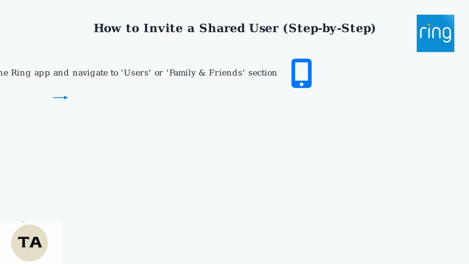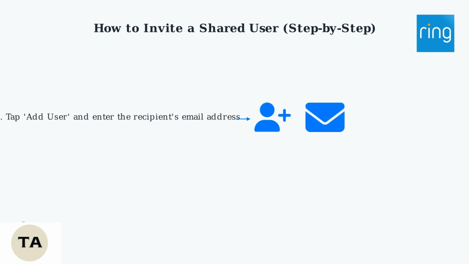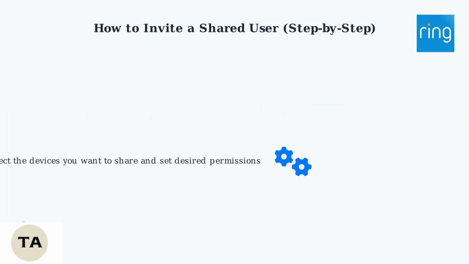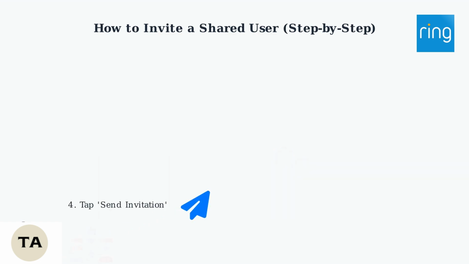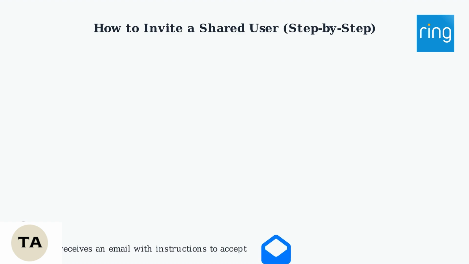To invite a shared user on Ring, start by opening the Ring app. Navigate to the Users or Family and Friends section in the app. Tap Add User and enter the recipient's email address. Select the devices you want to share and set the desired permissions. Tap Send Invitation to complete the process. The recipient will receive an email with instructions to accept the invitation.